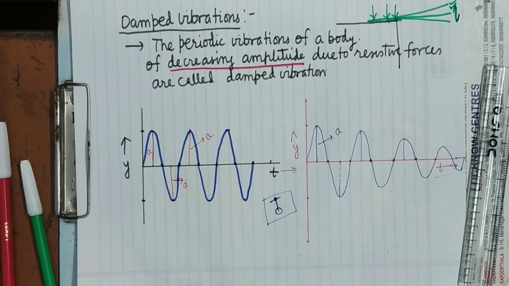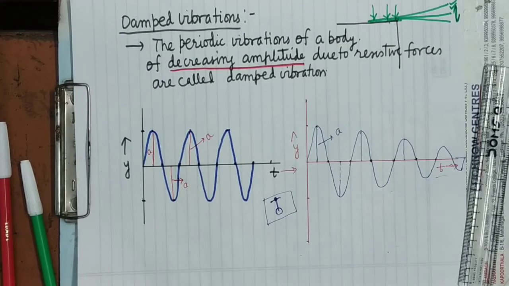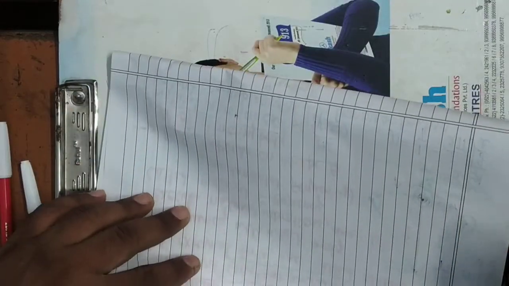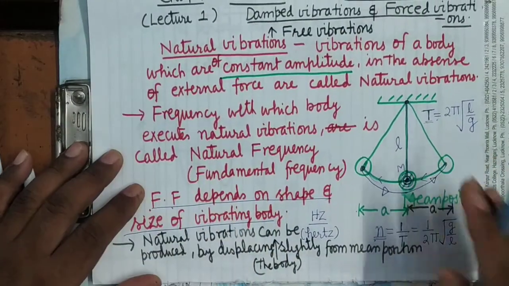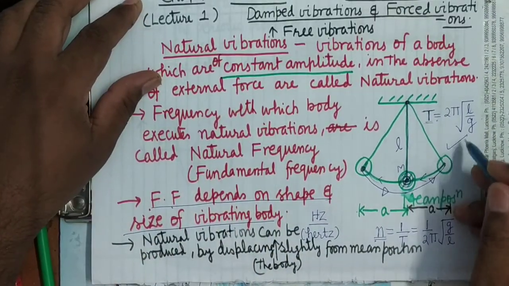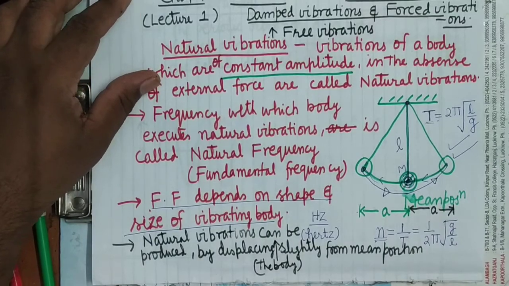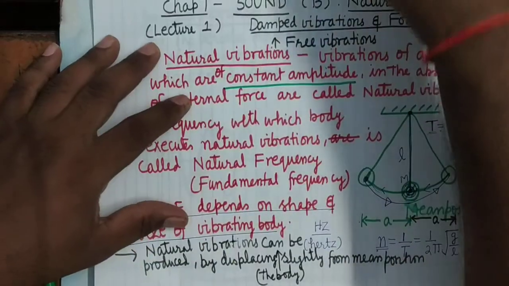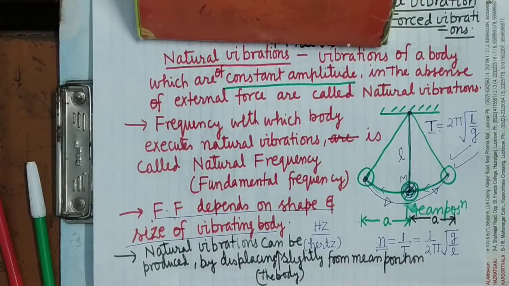So that will decrease. It's clear. Now I am going to explain some examples of free vibrations, natural vibrations, and what will be the formula of their natural frequency. Already I have explained in case of the simple pendulum. It's clear.